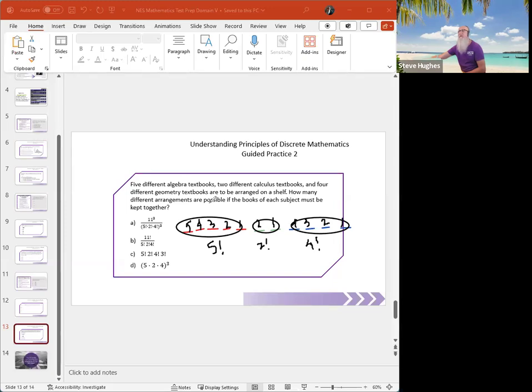I could do it 3, 2, 1. So now I can see that my final answer is going to be 5 factorial, 2 factorial, 4 factorial, 3 factorial for the group of each of the different textbooks. So that's my conclusion, and my final answer is going to be C.